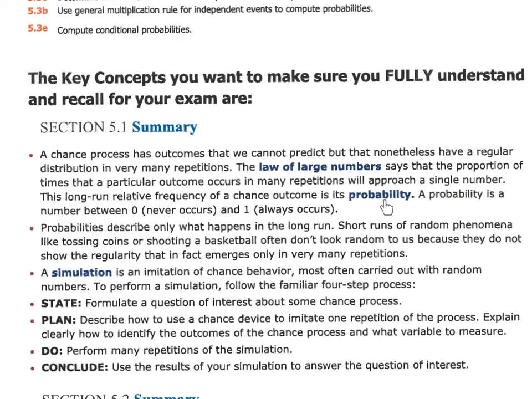Section 1 really highlighted the difference between the law of large numbers and probability. Remember, with probability, some of the key things you want to focus on is saying things that are about the long run. So it's the relative frequency in the long run. It's very important. Probability can only be between 0 and 1. The law of large numbers says the more and more you do something, an experiment, the closer your answer is going to get to the true theoretical probability.